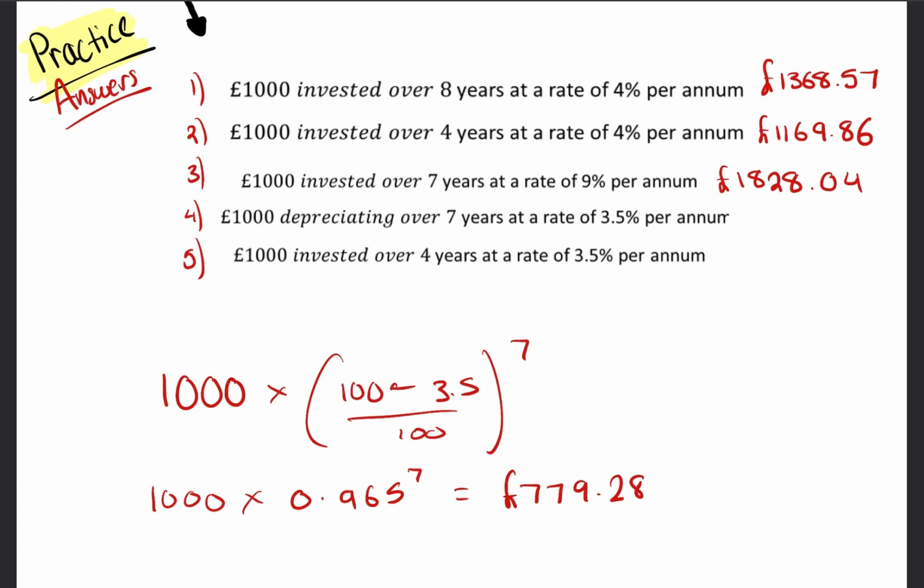Obviously it's money. And the last one, 1,000 times 1.035, so we've got 3.5% for 4 years, 1.035 to the power of 4, and that's going to equal 1,147.52.